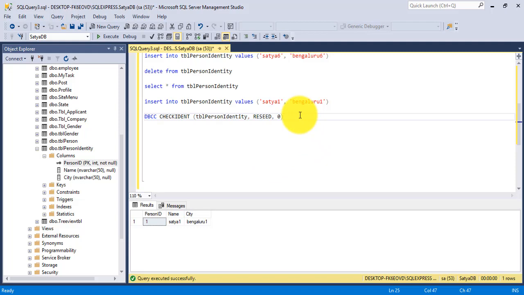Okay, so next one is it can also be done, reset the value of the identity column of that table by using the truncate command after deleting all the records. So like the DBCC CHECKIDENT command, do it using the truncate command also. Okay, now check here. If I delete here